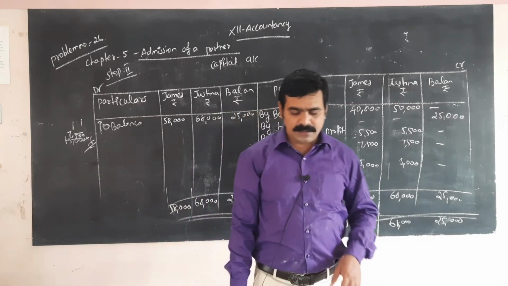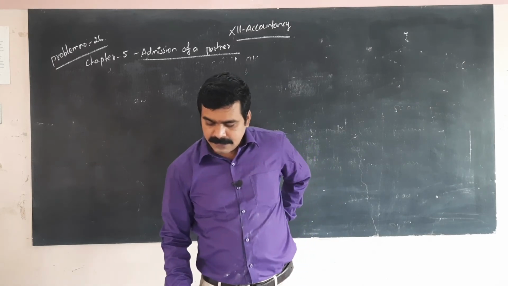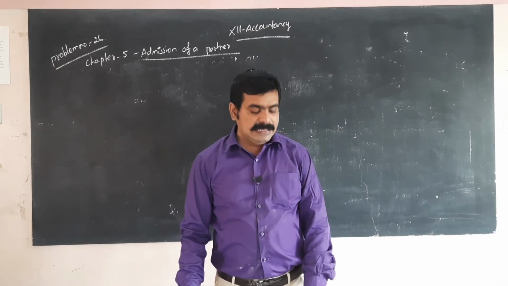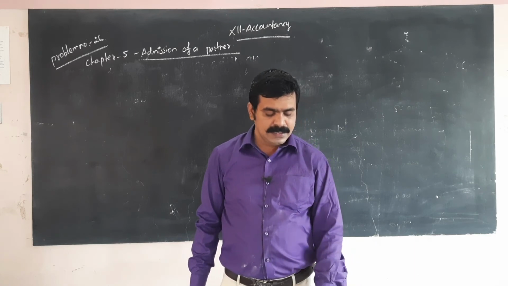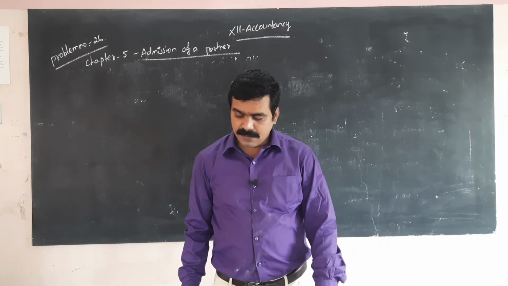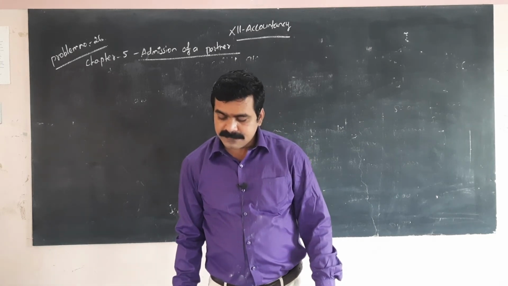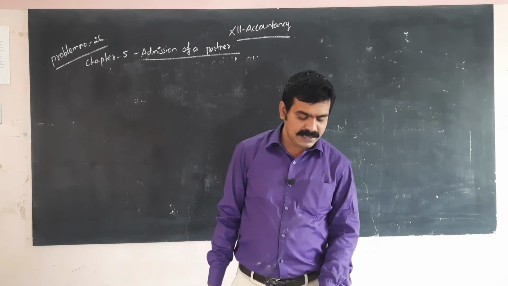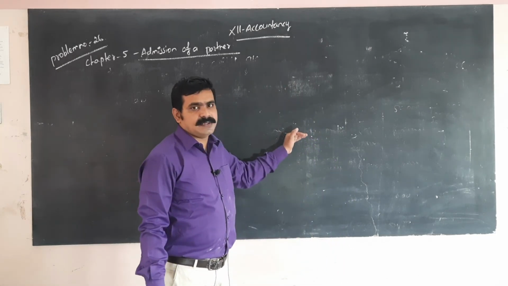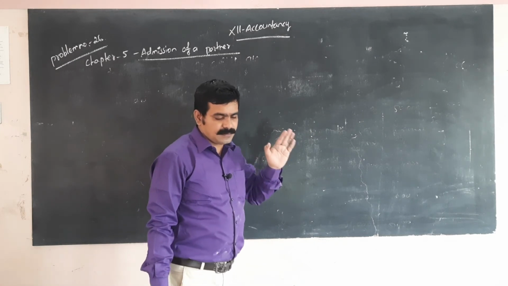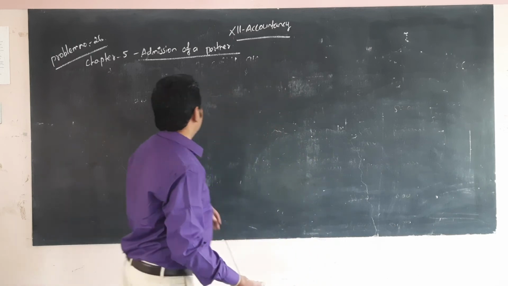Okay, now I am going to solve step 3. The next thing is the ledger. It is given in the problem: prepare the necessary ledger and balance it after admission. So the opening balance is the cash at bank. That is the important thing in cash at bank, because we have two bank accounts given in our capital account. So we have to calculate the cash at bank account.